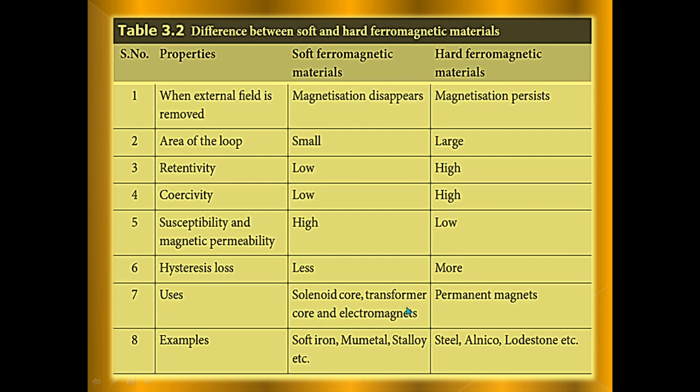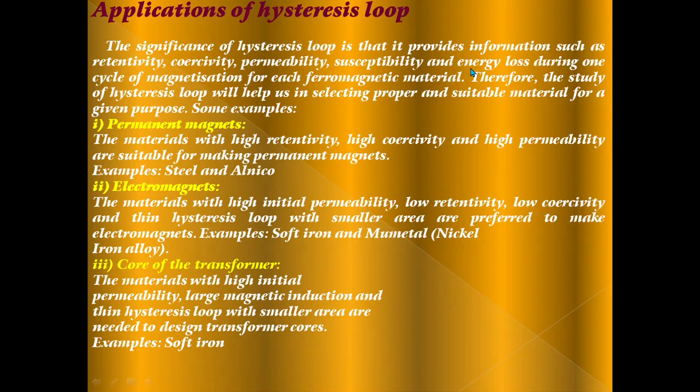Uses: solenoid core, transformer core and electromagnets for soft; permanent magnets for hard. Examples: soft iron, mumetal, stellite, etc. for soft; steel, alnico, etc. for hard. Then the important topic is applications of the hysteresis loop.